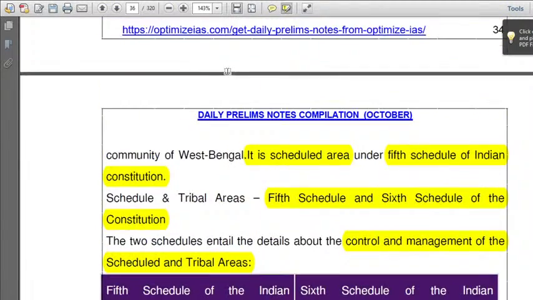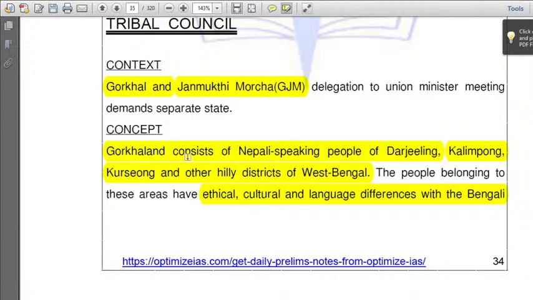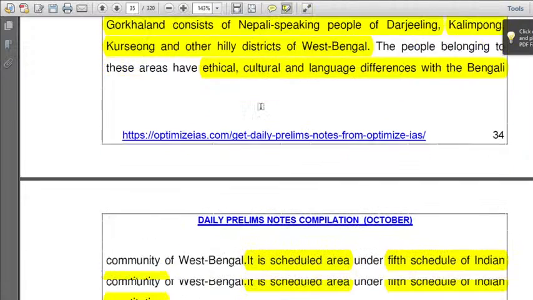Why was it in the news? It is in the news because of Gorkhaland. So now what is Gorkhaland? It consists of Nepali speaking people of Darjeeling, Kalimpong, Kurseong and other hilly districts of West Bengal. This is the way to revise.